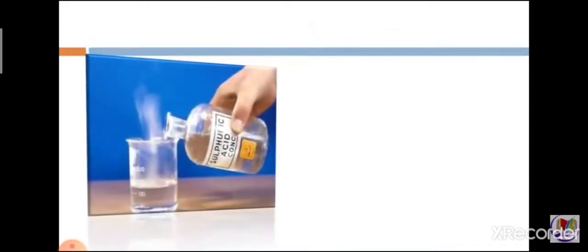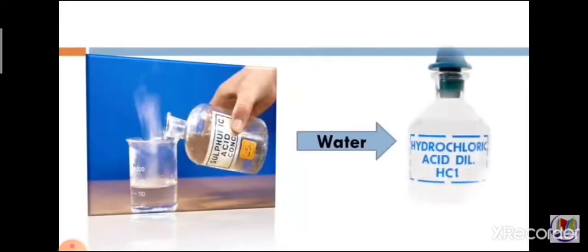Concentrated acids are converted into dilute acids by adding a small amount of water to them. And such dilute acids are less harmful than their corresponding concentrated acids. It means that the concentrated acids which are highly reactive should be changed into dilute acids.